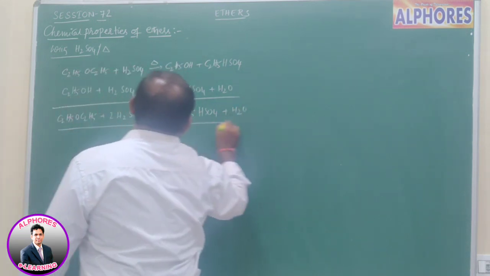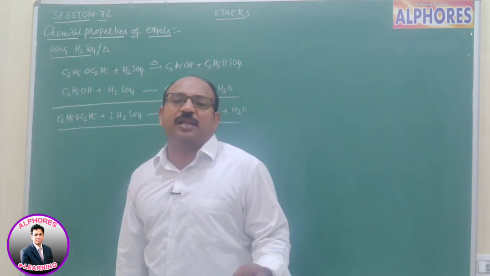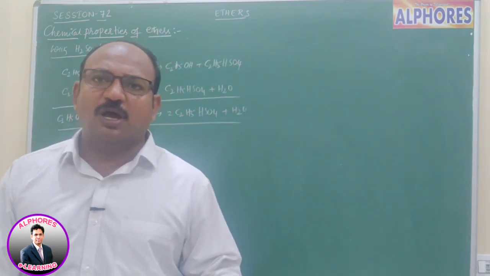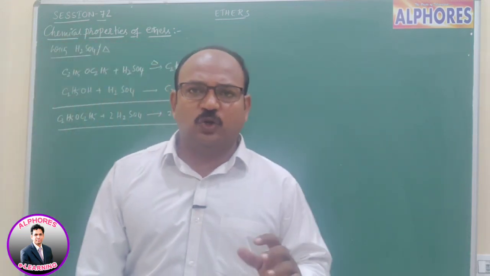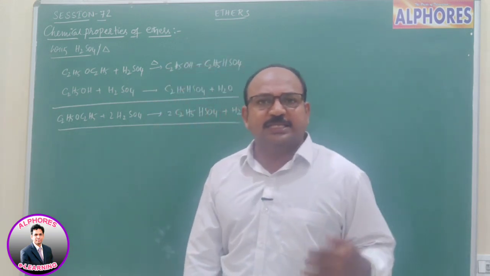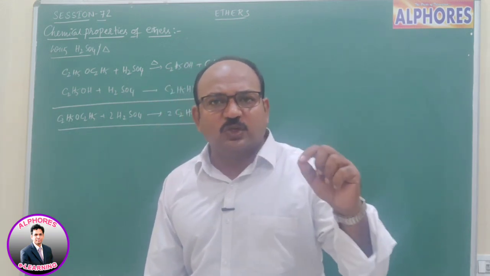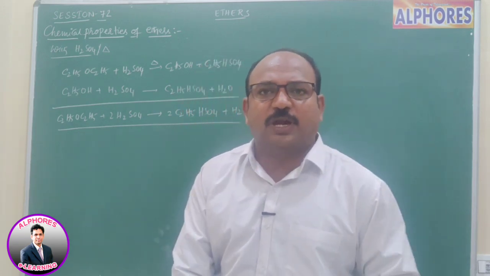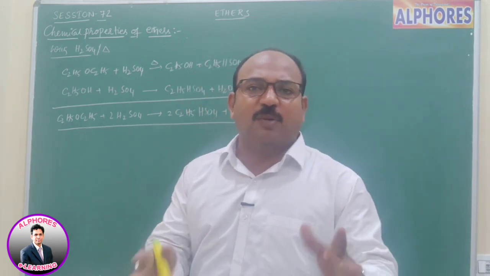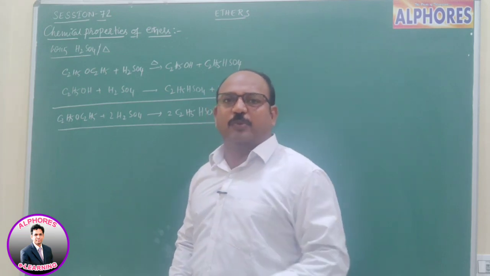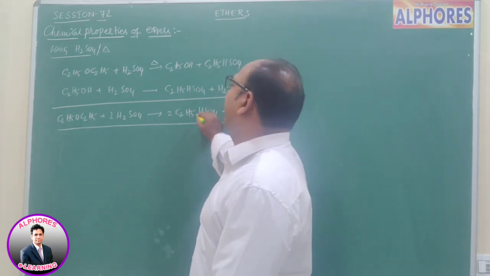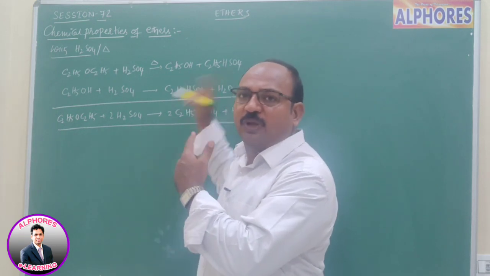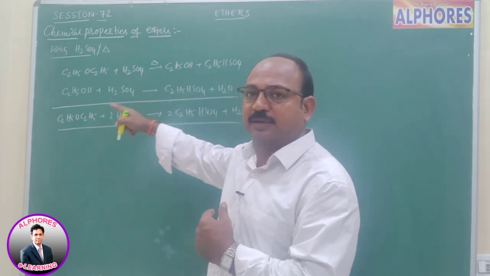Initially, with sulfuric acid, diethyl ether forms oxonium salts, and with increasing temperature the oxonium salt's stability decreases. Because the stability decreases, it dissociates or decomposes, and upon decomposition we are getting ethyl hydrogen sulfate. It is just the reverse of the alcohol to ether reaction, right?